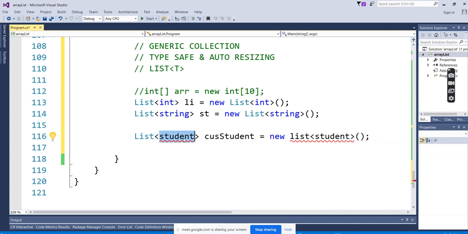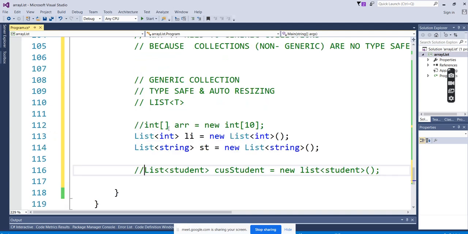Suppose we have a student class and we are declaring the list. It will contain all the information about the student, whatever properties we have mentioned in the student class. So the student class object we need to pass. When we work on the OOPS concept and create the class, we can see this in an example. That's the advantage of the list.